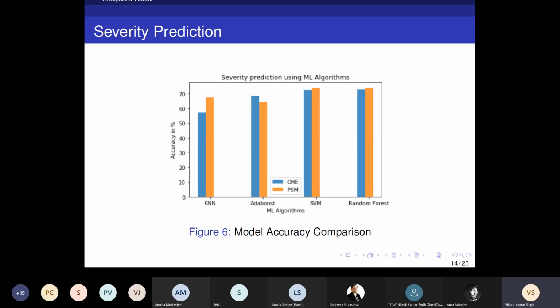In KNN, SVM, and random forest, the PSM approach performs much better than the OHE processed dataset. But in AdaBoost, the PSM approach may not work as well. It is just because of the nature of AdaBoost. AdaBoost works on the basis of sequential ensembling, and when the features are high, it performs better. But the accuracy was much higher in SVM and random forest. So the approach works well in severity prediction, and we can say that the quality of data is maintained when using the PSM approach.